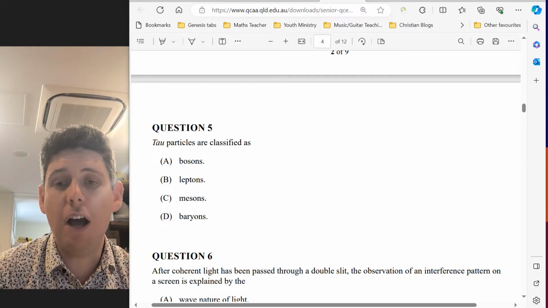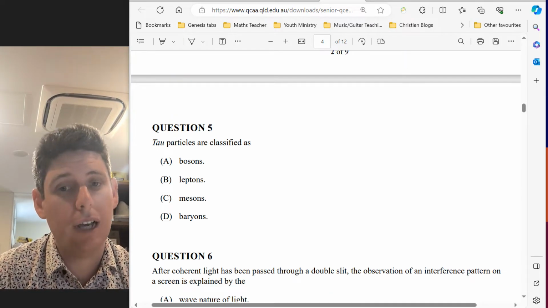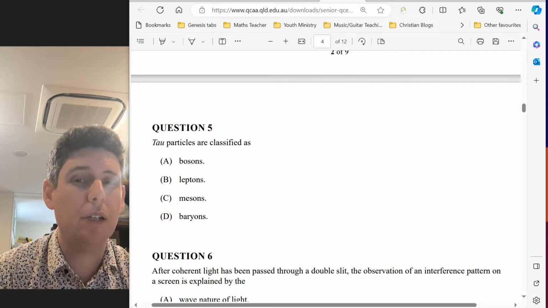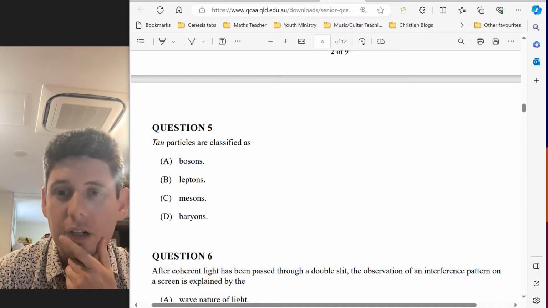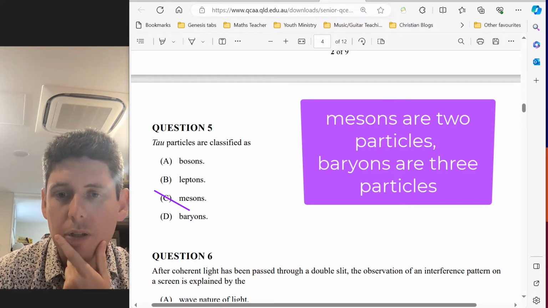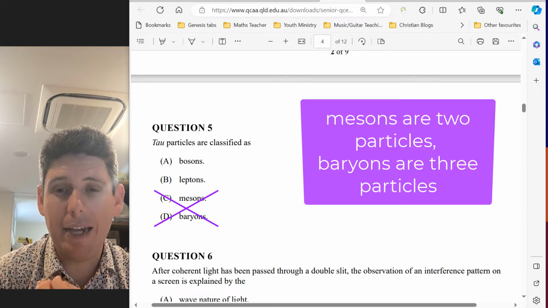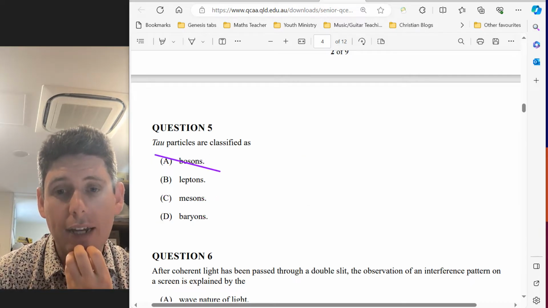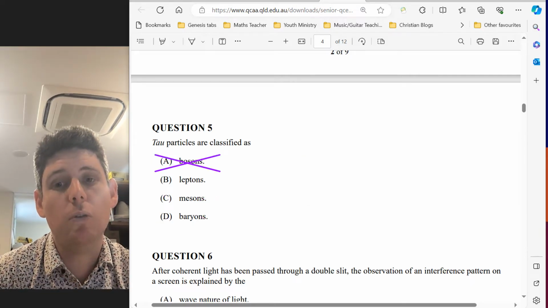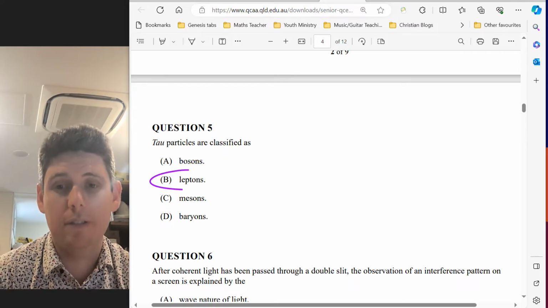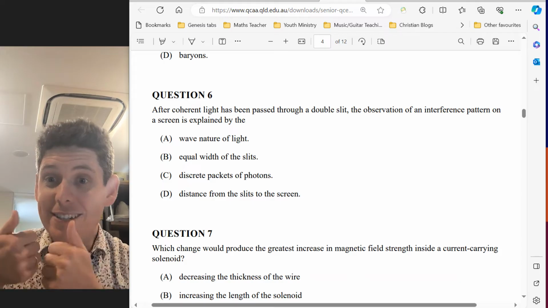Okay, question 5. Tau particles are classified as... Now, if you don't know what a tau particle is, we can just have a look at these different ones. So we've got bosons, leptons, mesons, baryons. Bosons are particles that mediate forces. So it's not A. I know it's B because tau particles are often called tau leptons. So it's B.